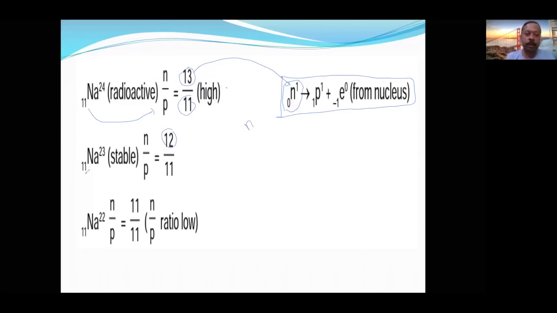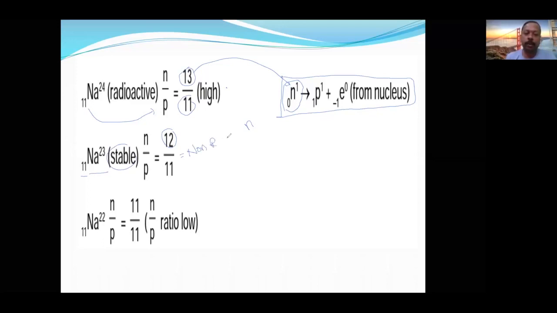Now let us see about sodium 23. Here the N by P ratio is nearly 1, not exactly 1, but somewhat more than 1, but still it is less. Still it is stable. Is it understood? In the previous one it was very high; here it is bearable. It is not that we have to remember an exact value. So it is non-radioactive.